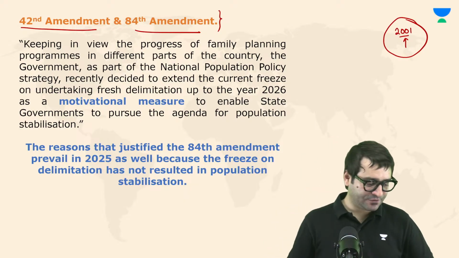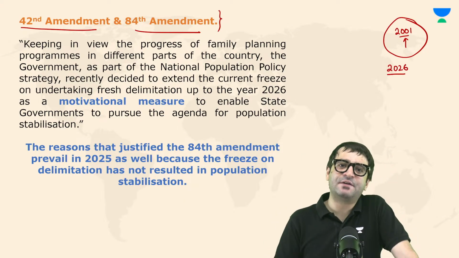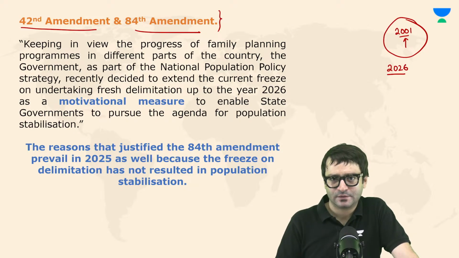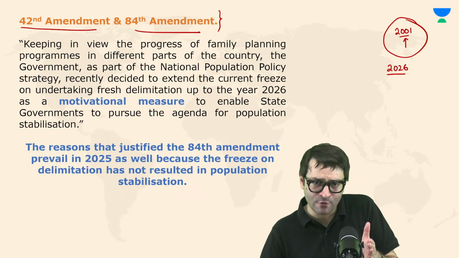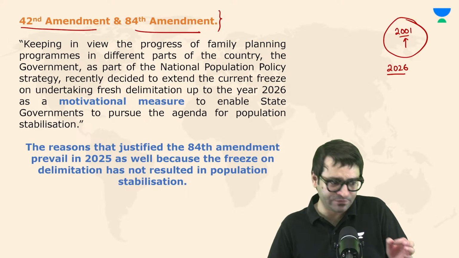The reason was that we will not increase the number of seats till we get the census figures of 2026. That means now no further delimitation will take place. And even if delimitation takes place in 2002, it will not result in an increase in the number of seats. The number of seats can only be increased once the census figures after 2026 become known.